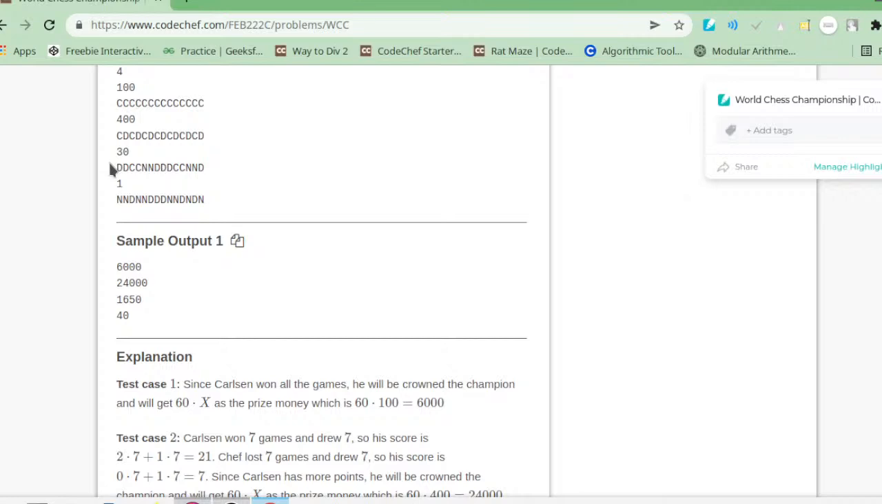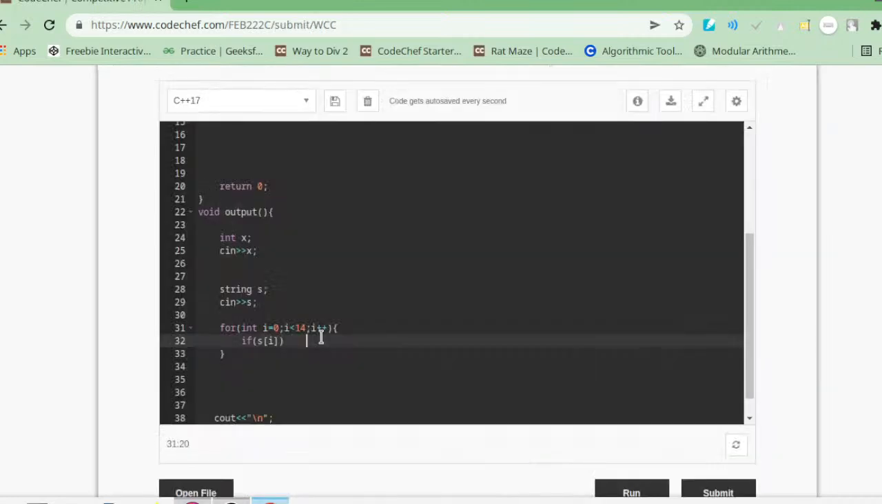Okay, so now coming to the coding part. Carlson is the winner when the score is greater, not equal. Now we will check if s of i is equal to C, and for storing the scores we need to declare variables, let's say score of Carl equals 0 and score of chef equals 0. If s of i equals C, then we will increment score of Carl by 2.